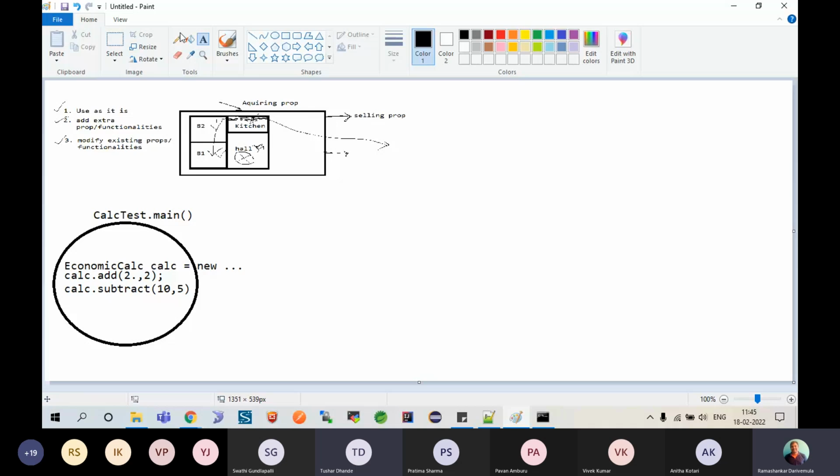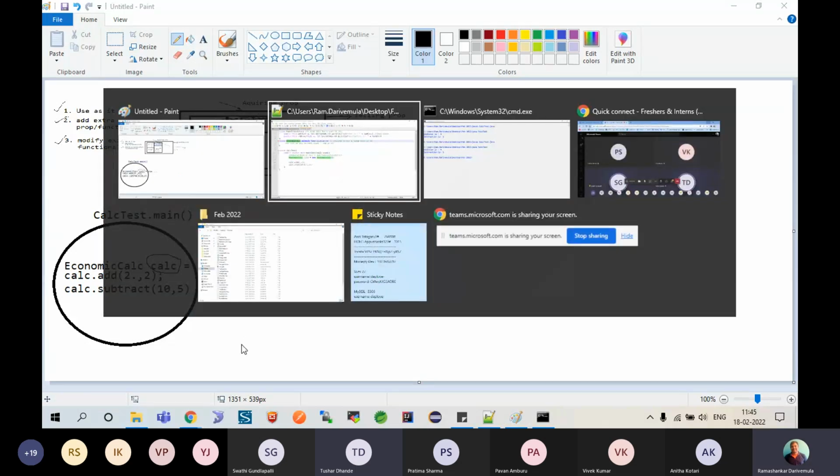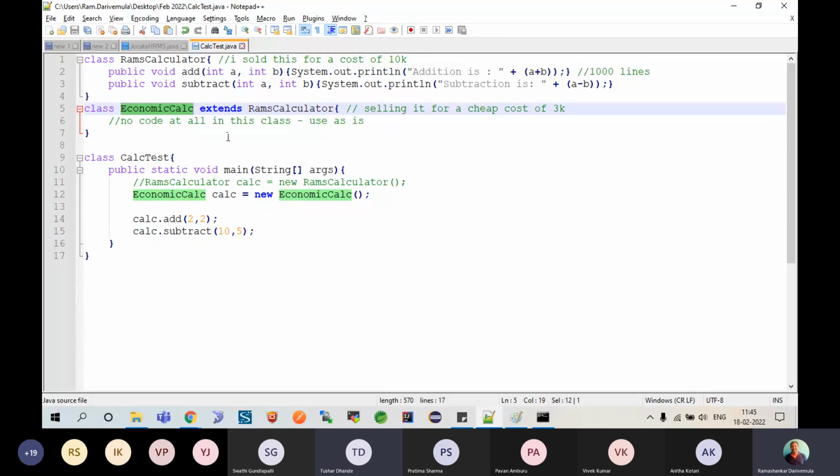The moment when you say you are trying to create new memory for economic calc. Now, when you try to call this, basically, you know that constructors are called. Agreed? Yes or no? Constructors are called. As I told you, if you don't write a constructor, a compiler will attempt to write the constructor for you. Correct? And I also told you it will add a constructor to load your parental related things into your memory.